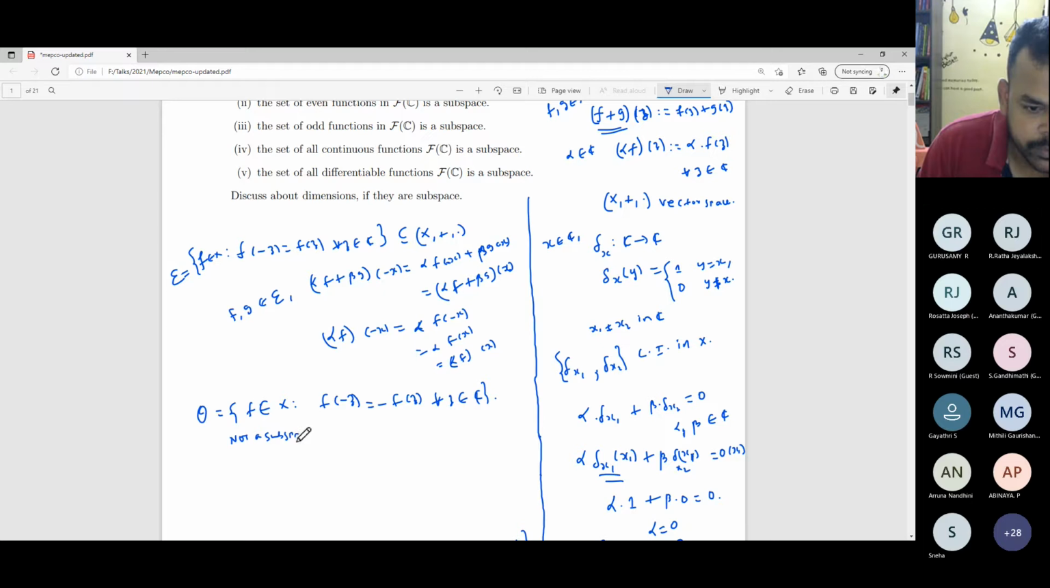One option is because the zero function will not be there. No, 0 will be there, right? So 0 of minus z is equal to, zero will be there. It will not satisfy that condition. Which condition? We have to be more precise.